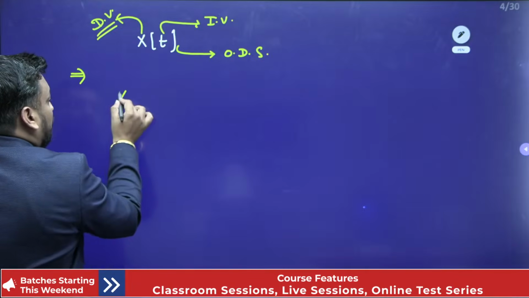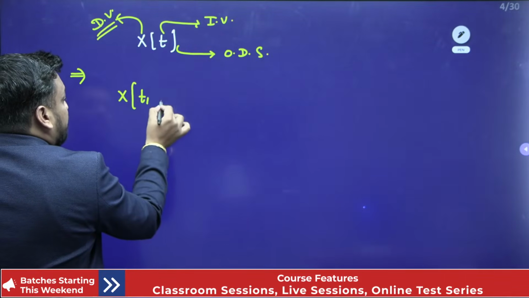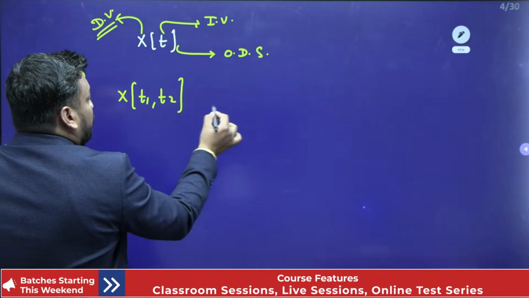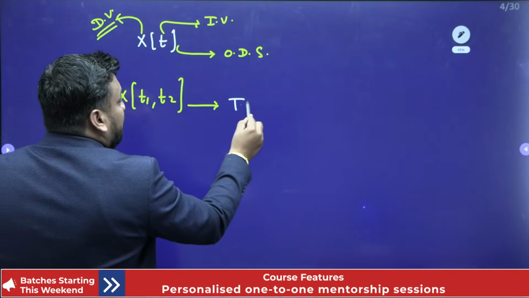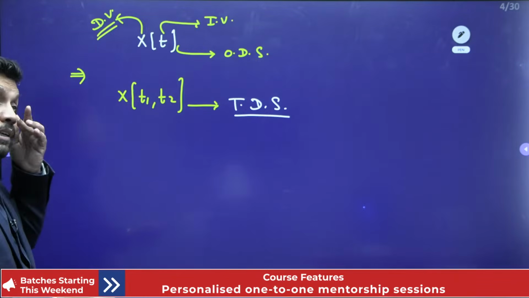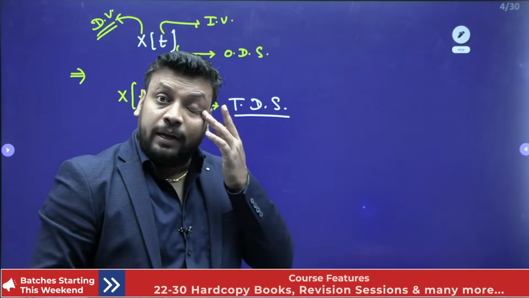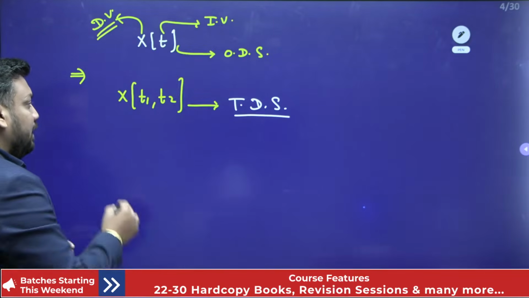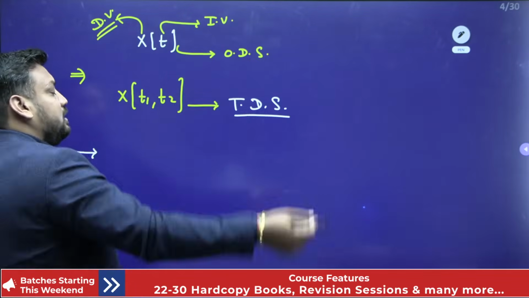If I talk about the signal x of t1, t2, then it is a two-dimensional signal. If a signal depends on one or more independent variables, it is referred to as a multi-dimensional signal also.